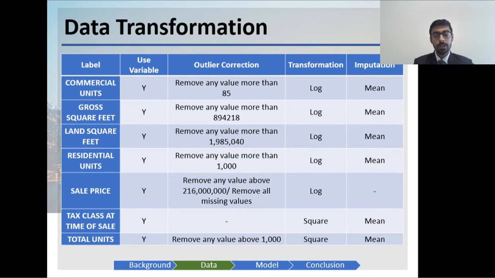For transforming the variables, two basic transformation techniques were used. First was log transformation, and the second one was square transformation. For all the variables other than tax class at time of sale and total units, log transformation was used, and only for these two variables, the square transformation was used. All the variables but sale price, which was our target variable, were imputed with the help of the mean imputation method to remove all the missing values.